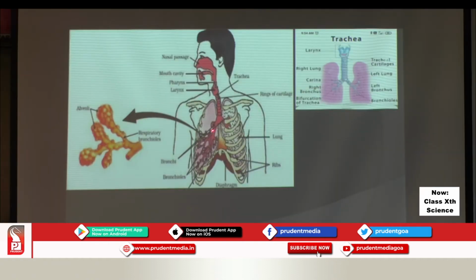Finally, the passage terminates at one part in the lungs, and that part looks like a balloon. So, balloon like structures present in the lungs, we call these balloon like structures alveoli. So, this alveoli provides the surface area for exchange of gases.